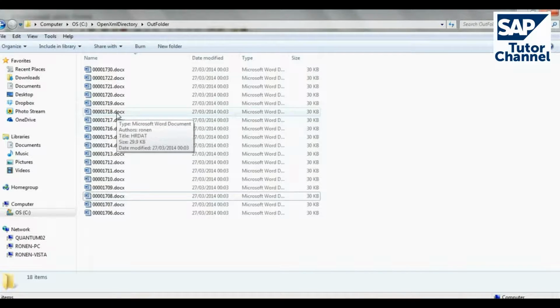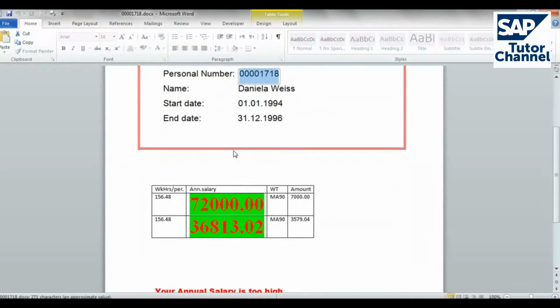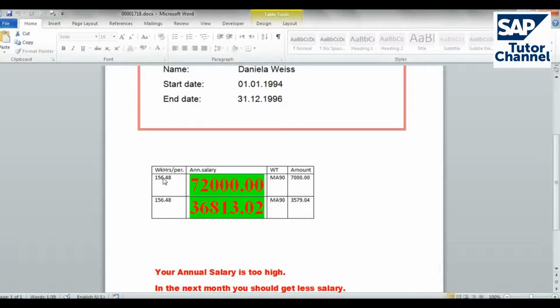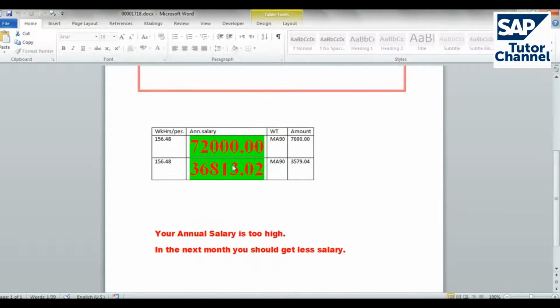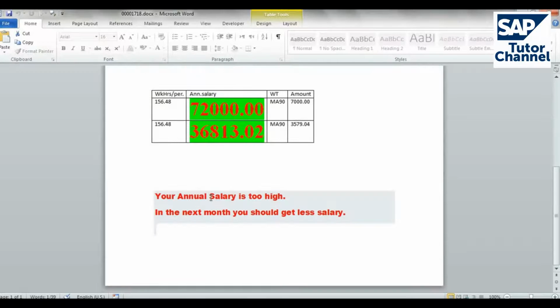Now we take a sample. We see what's happened. It's lower than 300, so nothing happened with the properties of the work hour cell. But the annual salary cell changed its properties, and we've got only one remark here: your annual salary is too high.